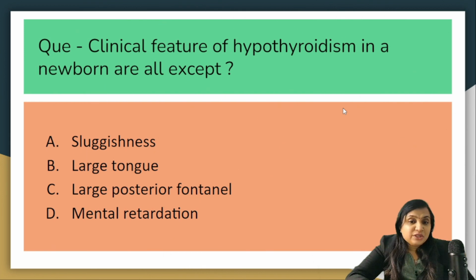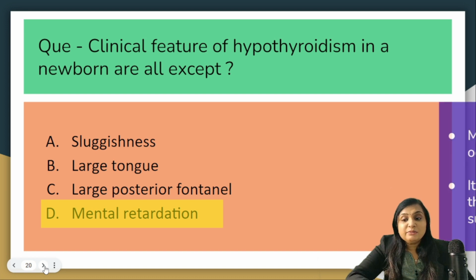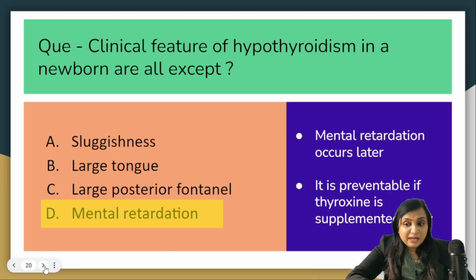The next question is, clinical features of hypothyroidism in a newborn are all except sluggishness, large tongue, large posterior fontanelle and mental retardation. The correct answer is mental retardation. The rest will all be present since the birth, because mental retardation will take some time to develop and it is preventable if thyroxine supplementation is started very early in life.